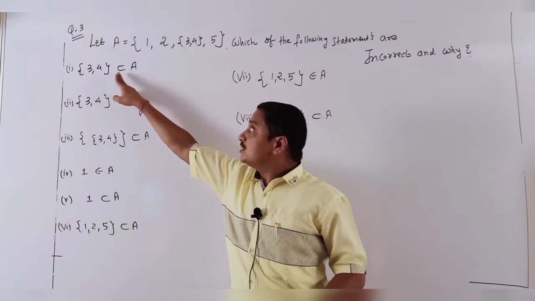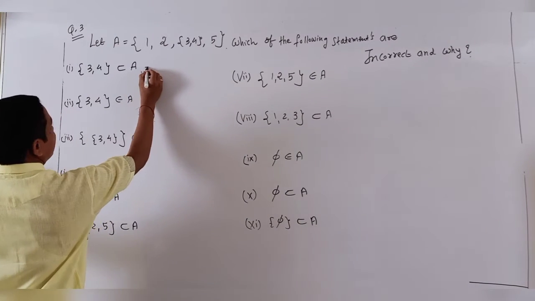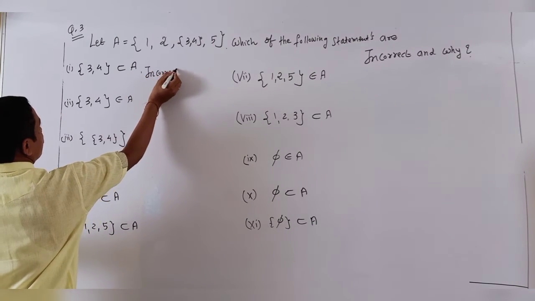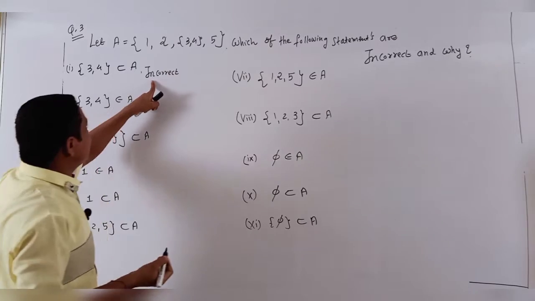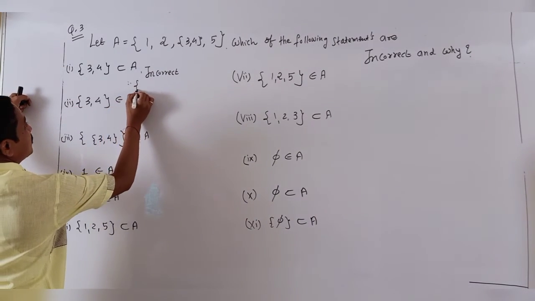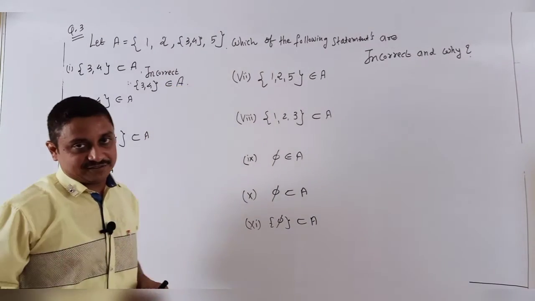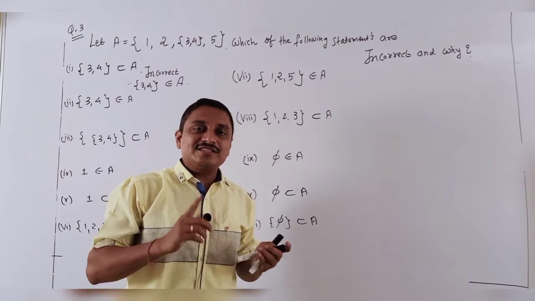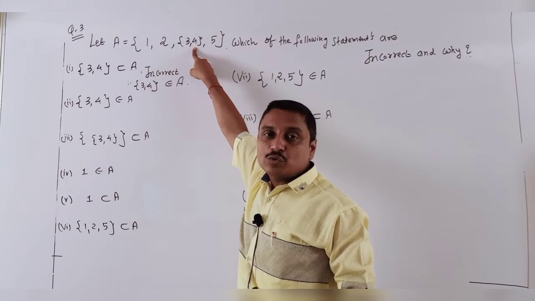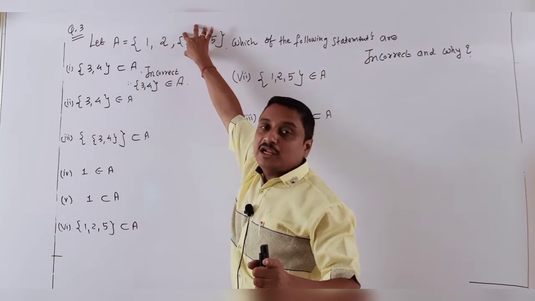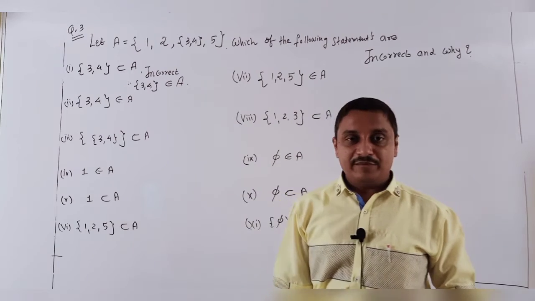Now first, {3, 4} is a subset of A? No, because it is an element. So my first answer is incorrect. My question is to find the incorrect statement and also the reason why. So I wrote here incorrect because {3, 4} is an element, so it belongs to A, not a subset of A. Are you clear? When a set is given and present, then it is a subset, but this is an element. So one more time: 1, 2, then 3, 4 combined. There are only 4 elements, not a total of 5.